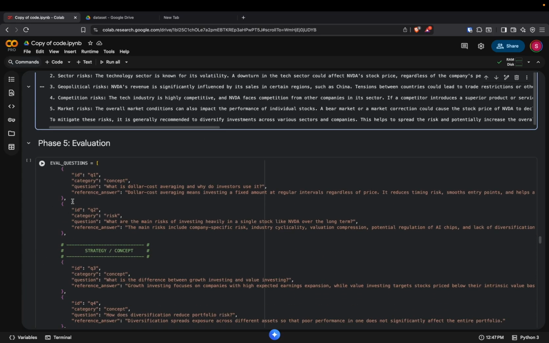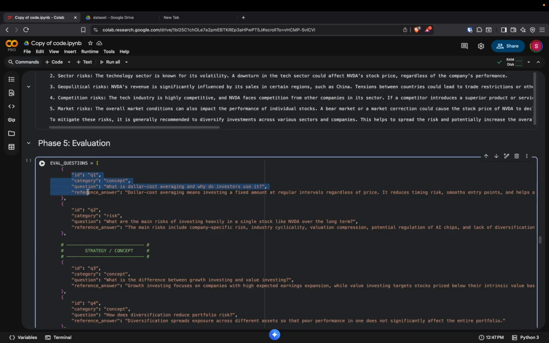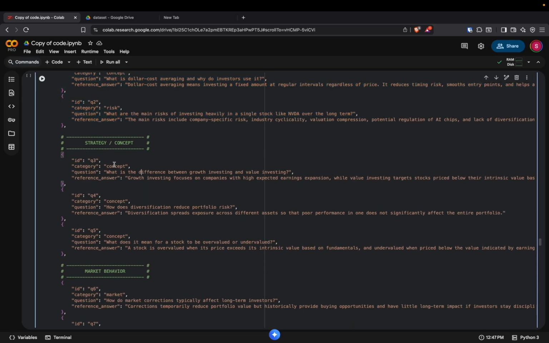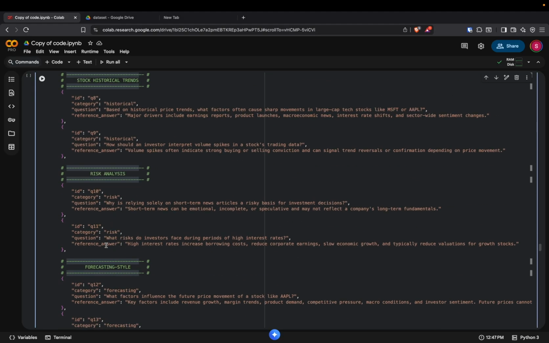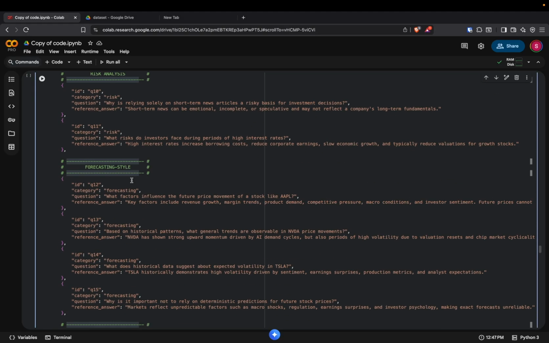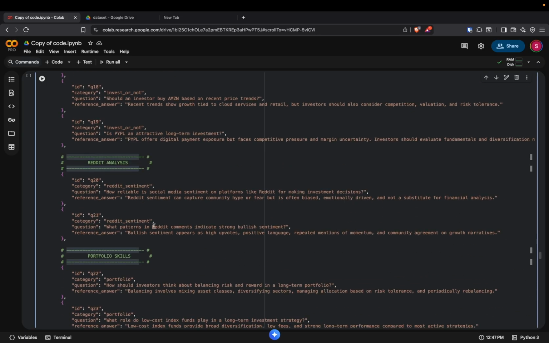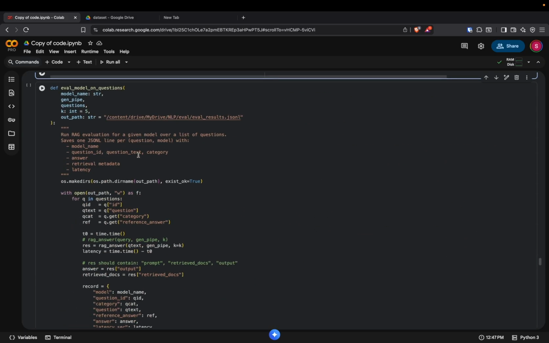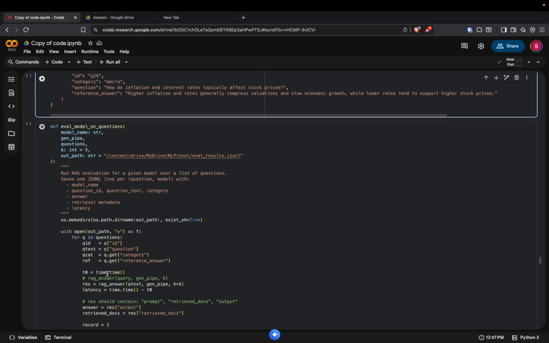to train the model. And for the evaluation tasks, we wrote different questions based on different topics like strategy, market evaluation, risk analysis, forecasting style, and so on. There are 24 questions in total.